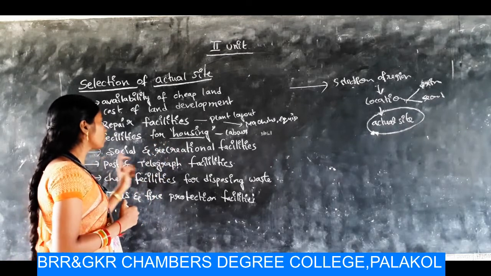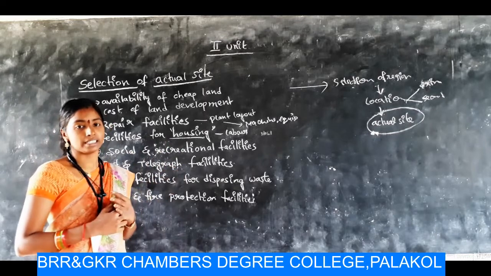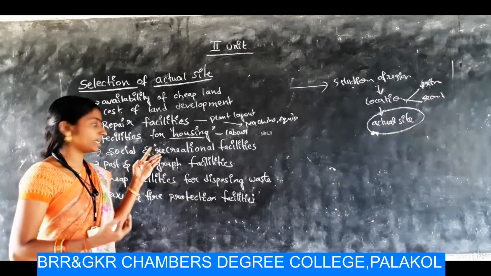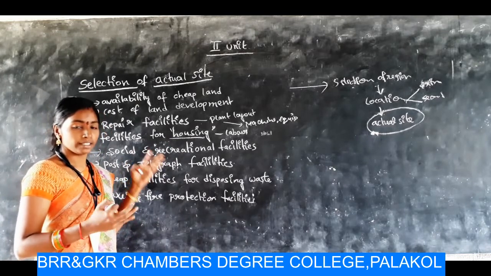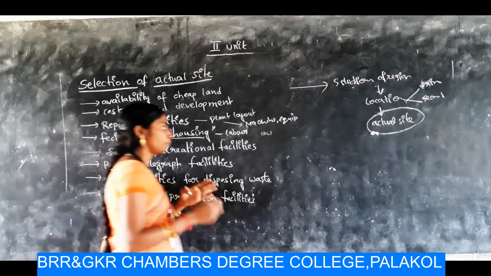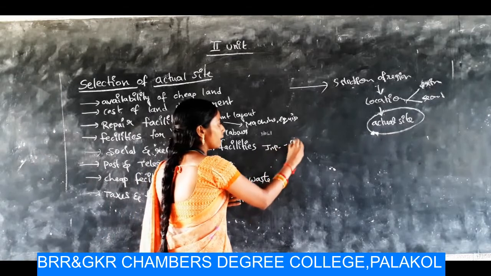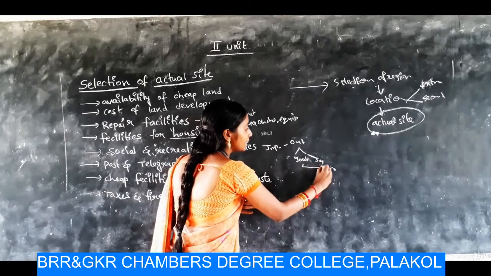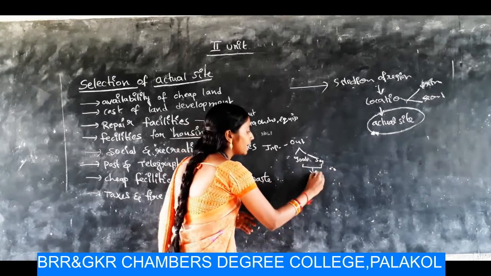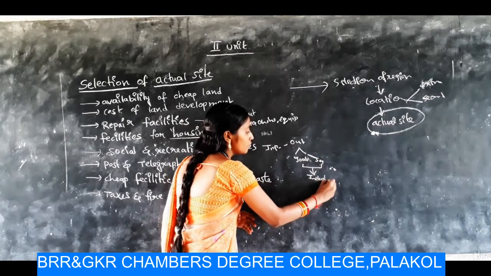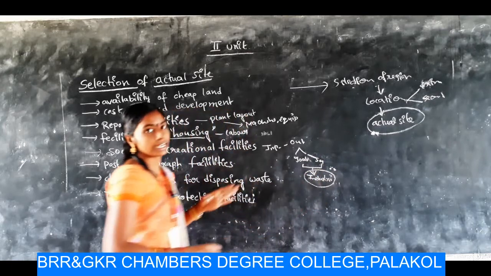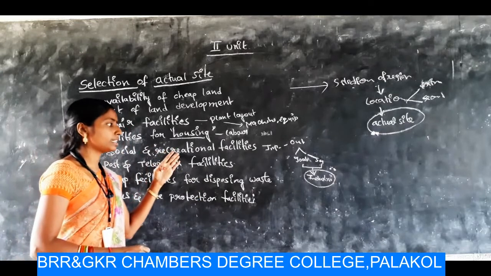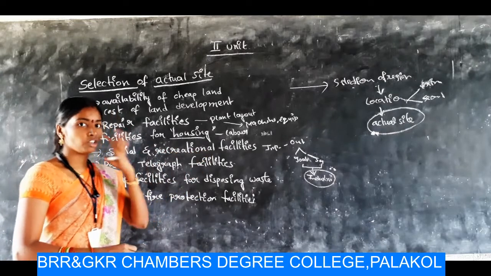Okay, and next one, social and recreational facilities. Here we have to recycle the wastages we are producing in the organization, when we are producing goods by using inputs and outputs. Here output is either goods or services, already we know that. In producing these items, we will get some industrial wastage also. So we have to recycle those items. If the site is selected on the basis of social and recreational facilities, it increases the efficiency of the organization.